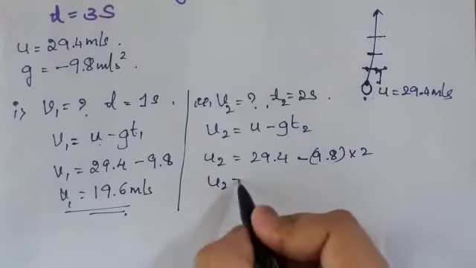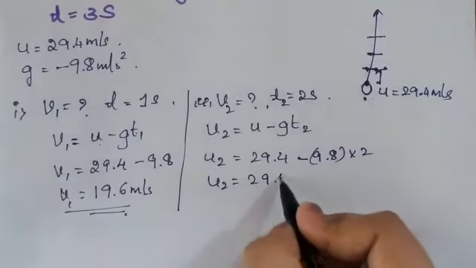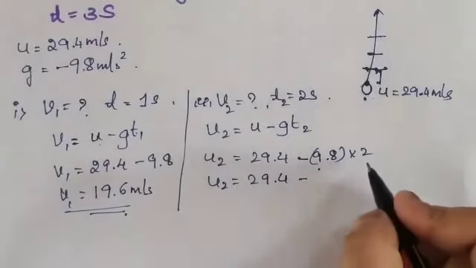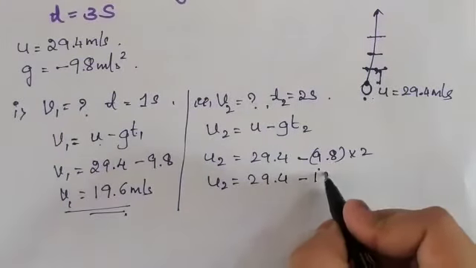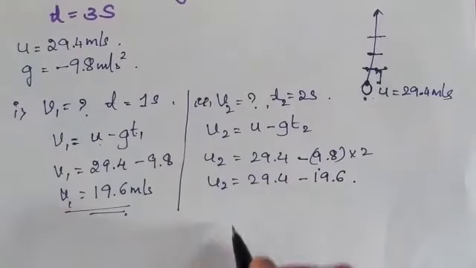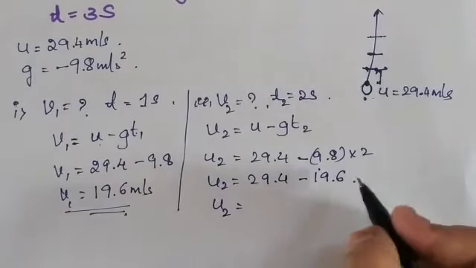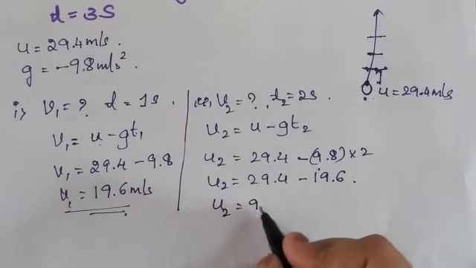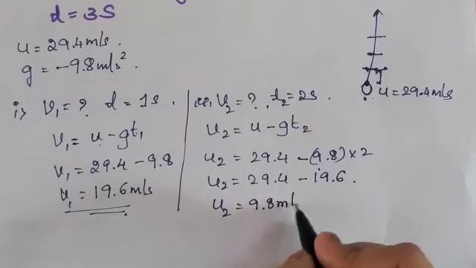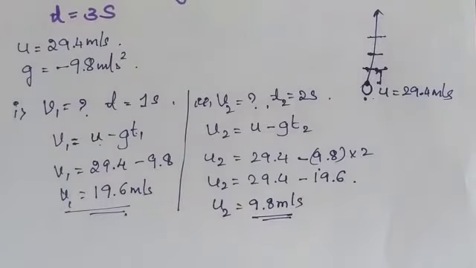So 9.8 into 2 means you are getting 19.6 here. So v2 equals 29.4 minus 19.6. I am getting 9.8 meter per second. This is the v2 value.